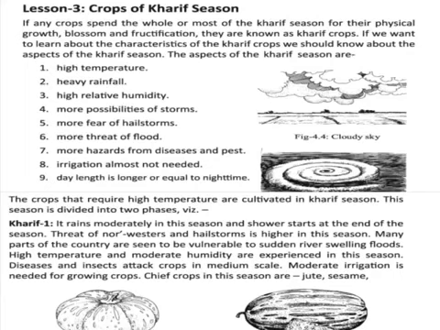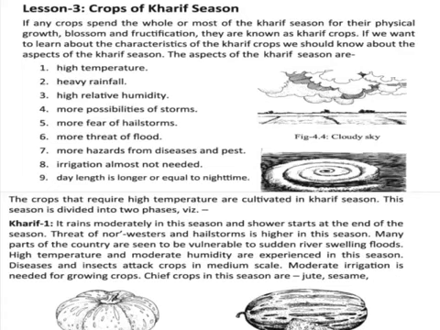That means there is a chance of more thunderstorms and more threat of flood, because infrequently we will see flood rain in the season, and that is why we face more threat of flood. There are more hazards from diseases and pests. That means it is more dangerous for diseases and pests. And irrigation is almost not needed. That means we will frequently see rain, and that is why we almost don't need irrigation.